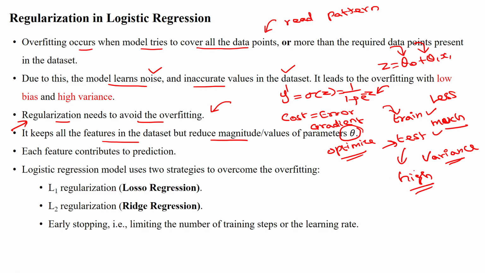That means reducing the error in the testing model. So here we can use either L1 regularization, which is called lasso regression, L2 regularization, which is called ridge regression, or one more approach, early stopping, which limits the number of iterations by using the learning rate.